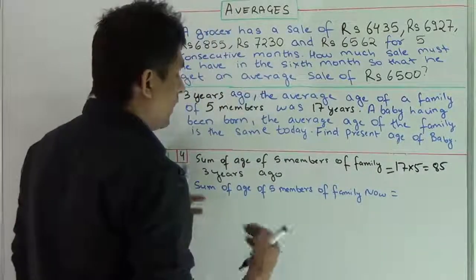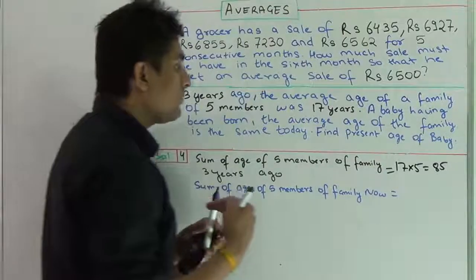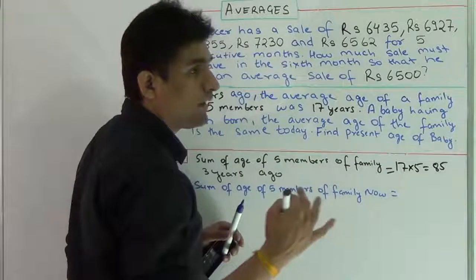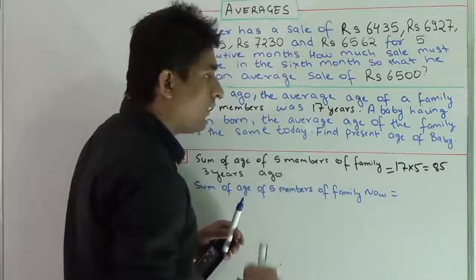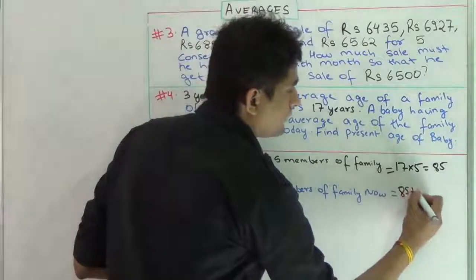Now, if I ask you, what would be the sum of the age of the same 5 members of family now at present? Then it will come out to be 85 plus 15.